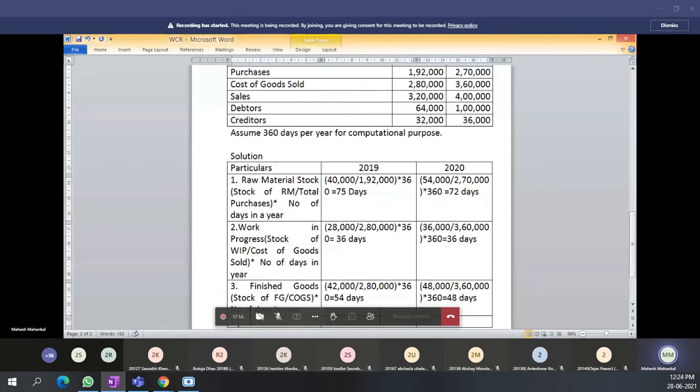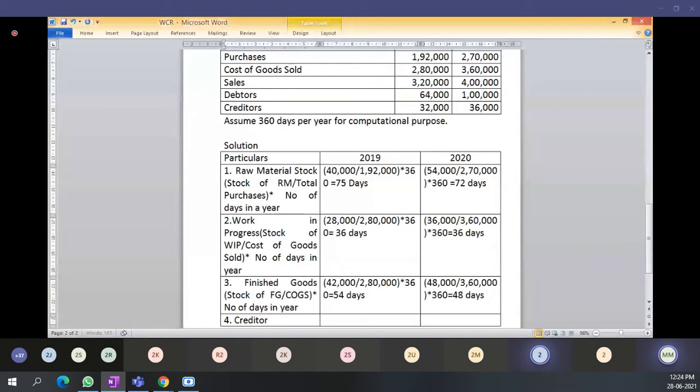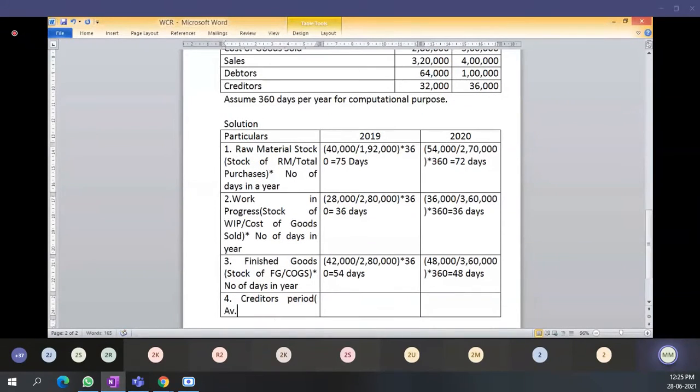Then fourth point, here credit period. Creditors period. Whatever credit the creditors have given you, I will write that all are our average creditors.